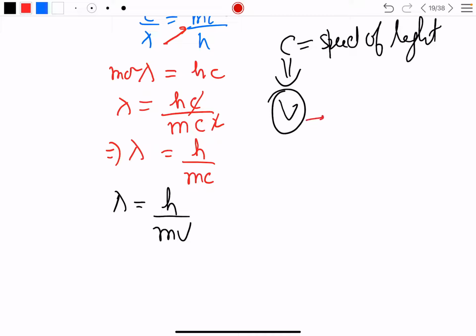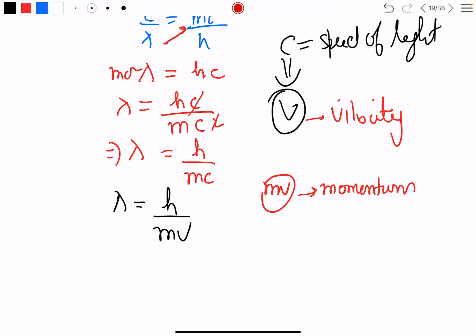So v is the velocity, simple. So lambda is equal to h by mv. And what is mv? Mass into velocity is the momentum, which is denoted by p. So lambda is equal to h by p, which is equal to h by mv.